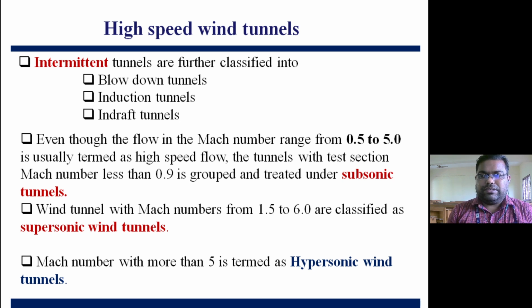If you cross 0.3, compressibility correction needs to be done. When compressibility comes into the picture, those flows will be termed high speed flows. So in subsonic tunnels also we can generate high speed flow. That's why the range of Mach number from 0.5 to 5 is usually termed high speed flow. But subsonic tunnels will have a maximum possible Mach number in the test section of the order of 0.9.